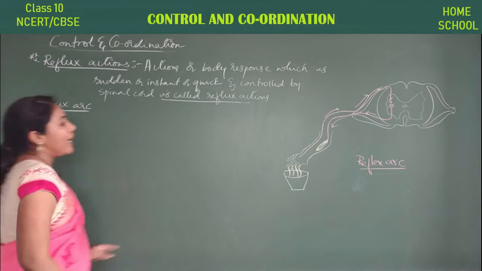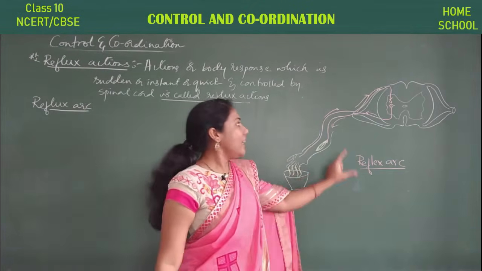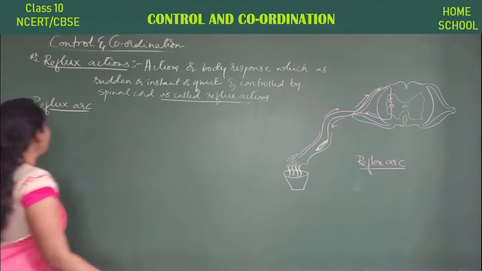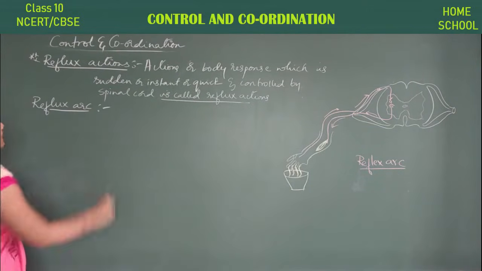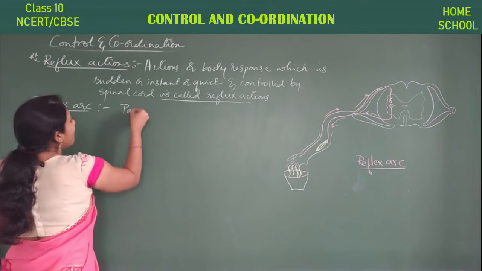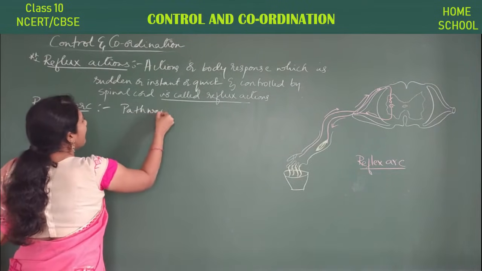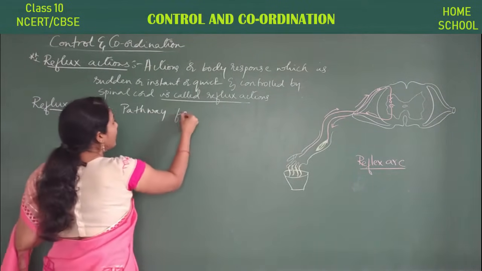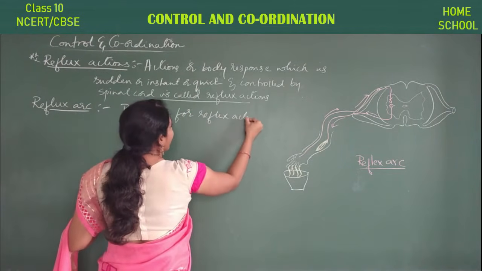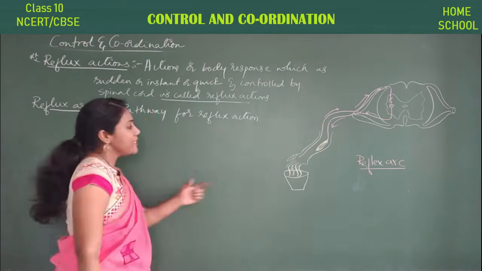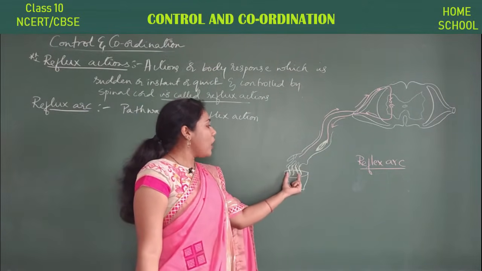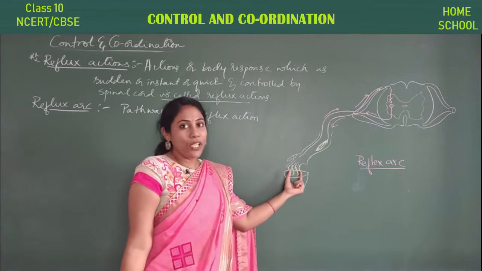So there you have a diagram for the reflex arc. I will tell you what I have written and how it is going on. First try to understand the meaning of reflex arc. Reflex arc is nothing but the pathway for reflex action. Say how the information is traveled. The moment you have hot water, this hotness is what we call the stimulus, right?